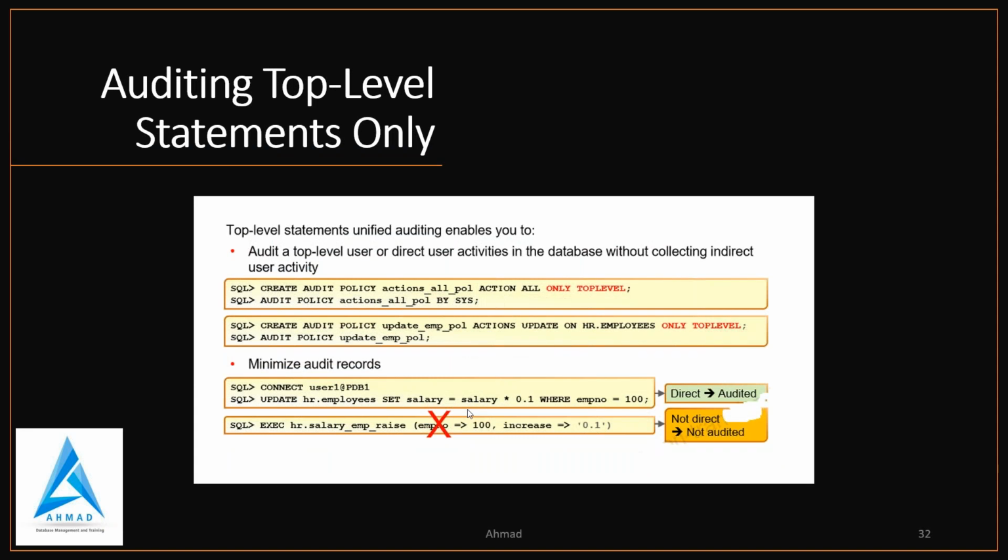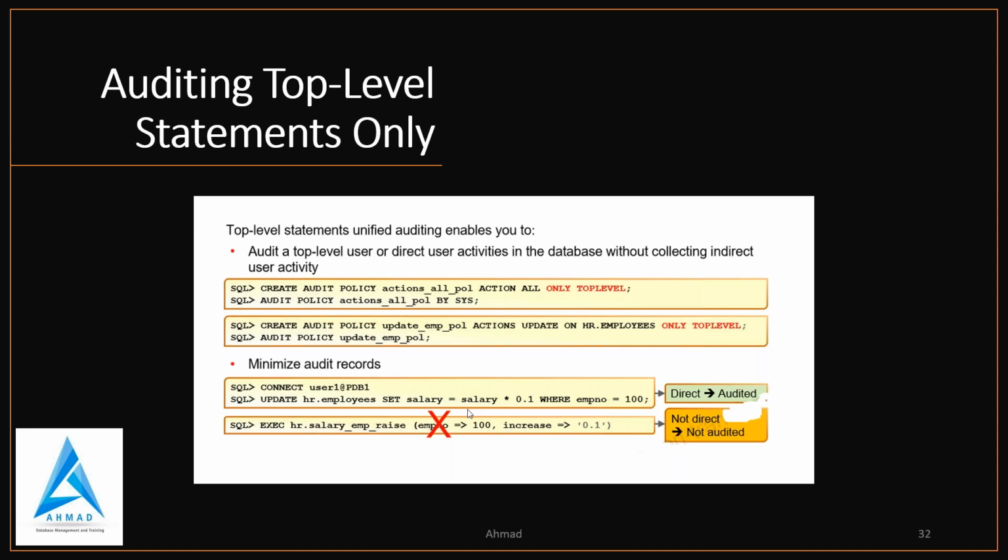Then auditing top level statements only. So audit top level user or direct user activity in the database without collecting indirect user activity. So you have the option ONLY TOPLEVEL, which you can add at create audit policy time and minimize audit records.